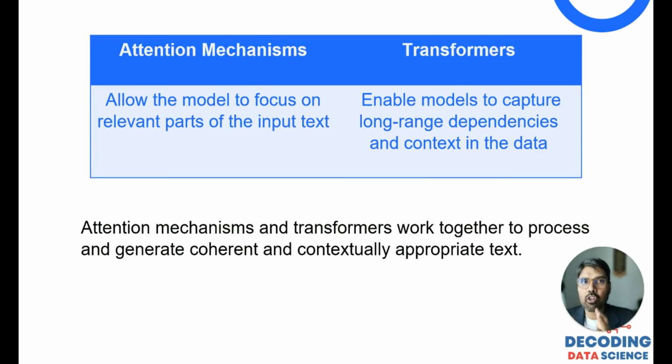And then transformers, the second part, enable the models to capture long-range dependencies and the context in the data, like what are the things that are there.